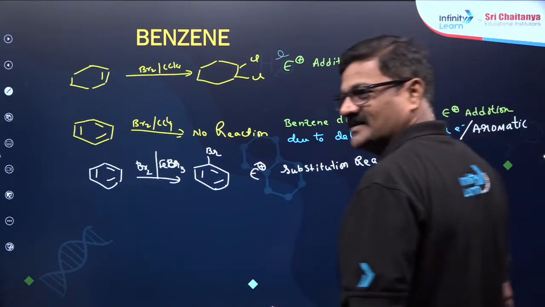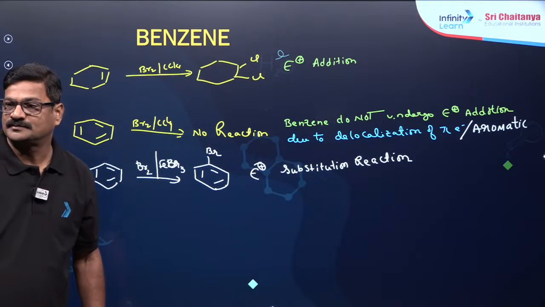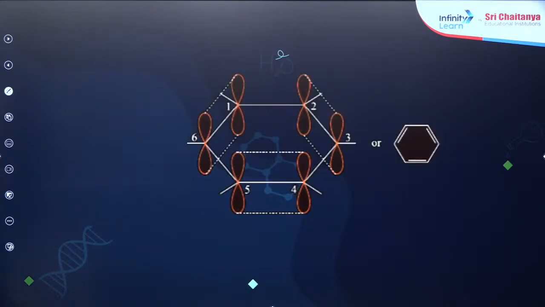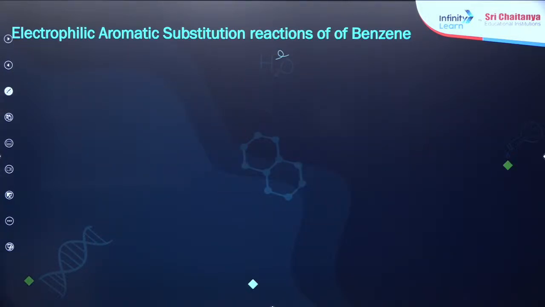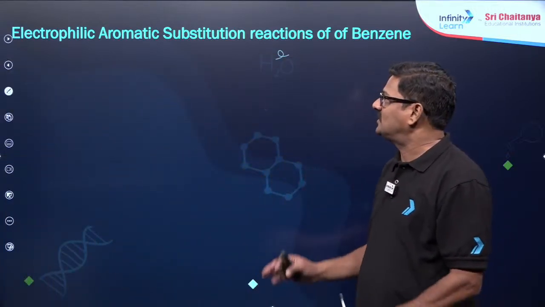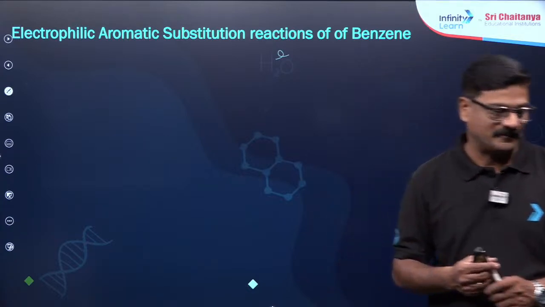Next, this is the structure of benzene. Okay, let's go into the electrophilic aromatic substitution reactions of benzene. Get ready, you are all going to get the question here itself.